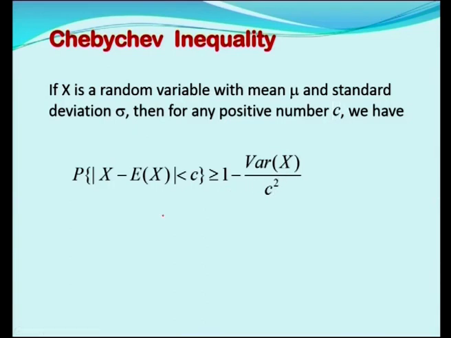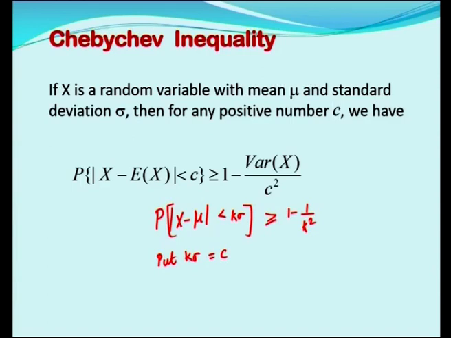In the previous session, the Chebyshev inequality was given as p of modulus of x minus mu less than k sigma is greater than or equal to 1 minus 1 by k square. This is what we dealt with in the previous Chebyshev inequality session. But how was this reduced to this particular form, that is, p of modulus of x minus e of x less than c? Mu stands for mean. Mean means e of x. And you have to take k sigma equal to c.